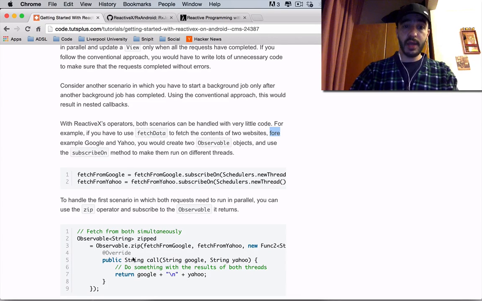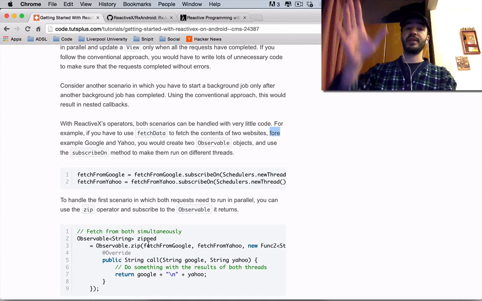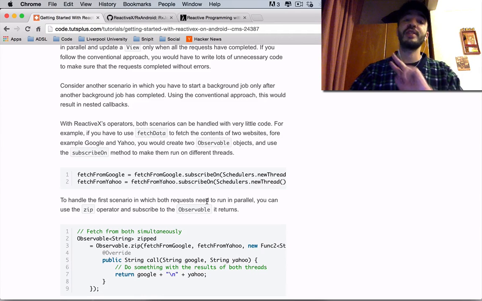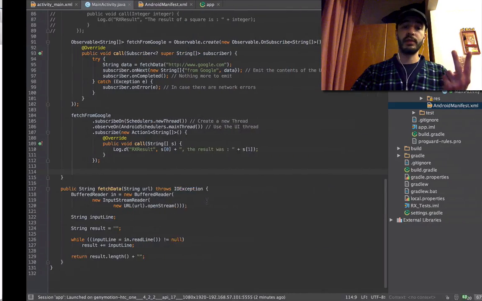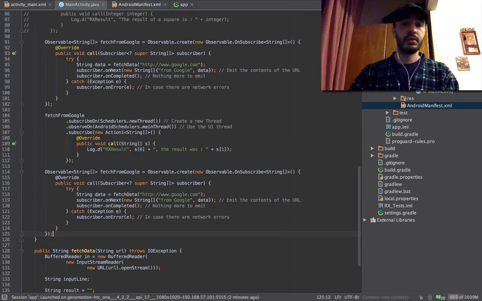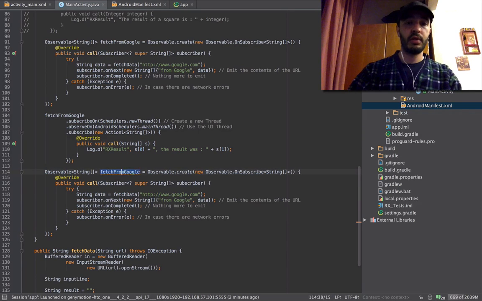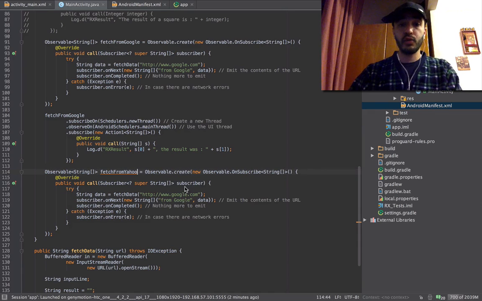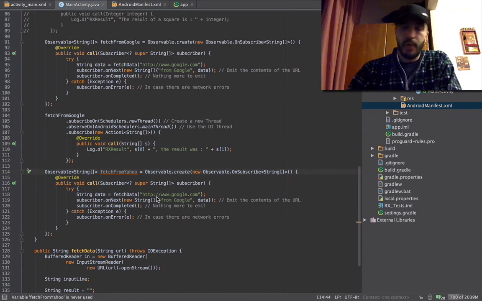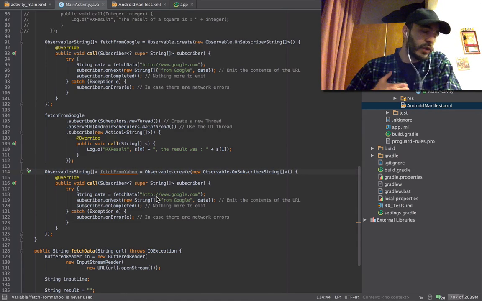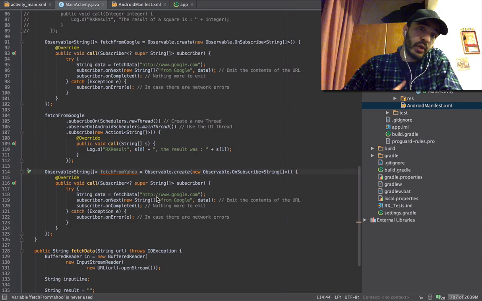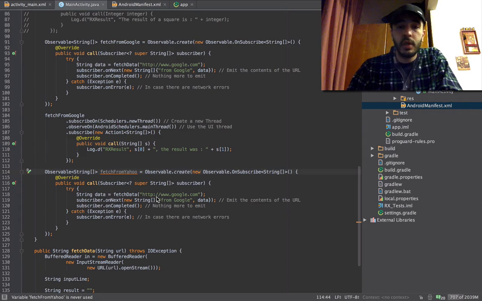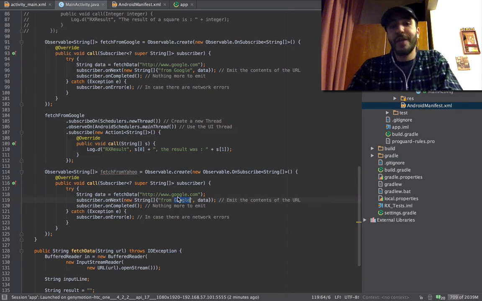This is a way of how to run these requests, but he didn't mention here how to specify 2 observables. Obviously, you're gonna do this. We're gonna call it fetch from Yahoo, because maybe you want to do something else here. You want to parse Yahoo and search for one thing, but you want to parse Google and search for dogs. You want to do different actions.